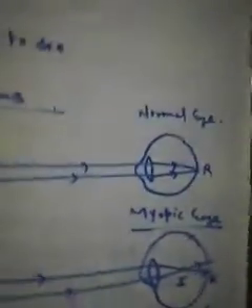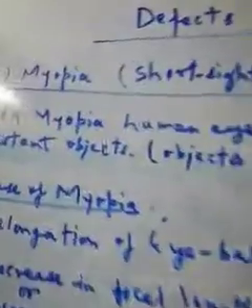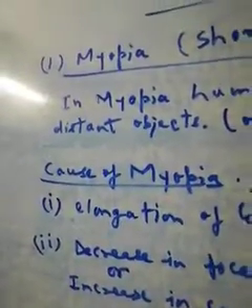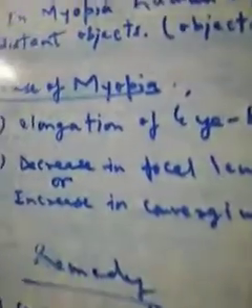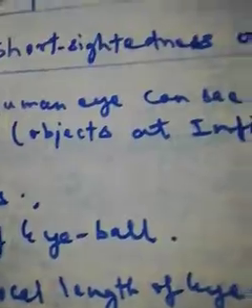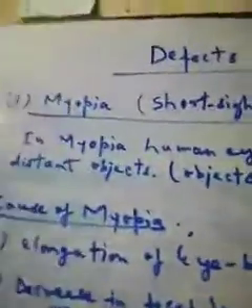But here in this video we should remember what is myopia, what is the cause of myopia, how it could be rectified, and what happens in myopia.